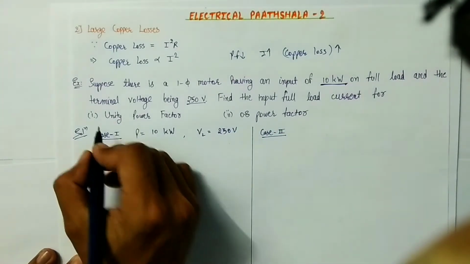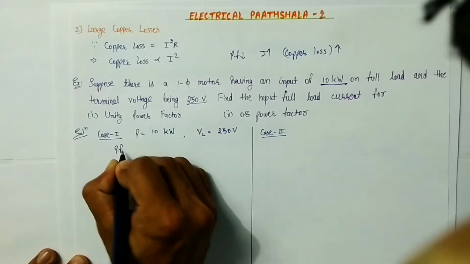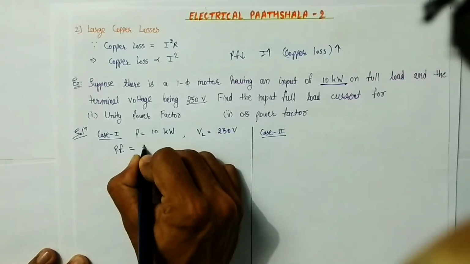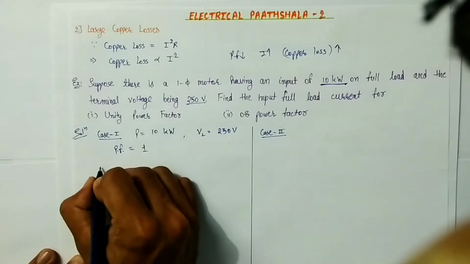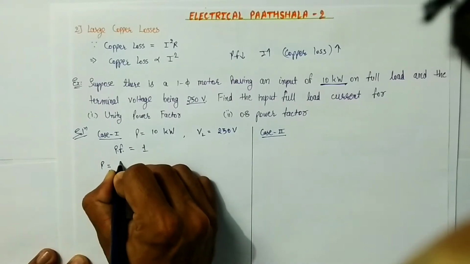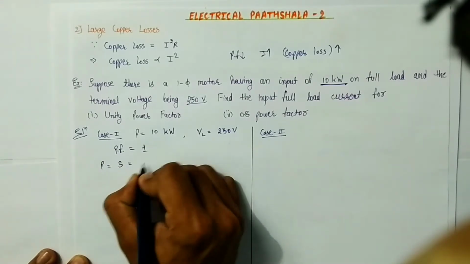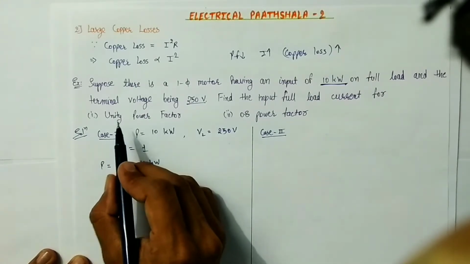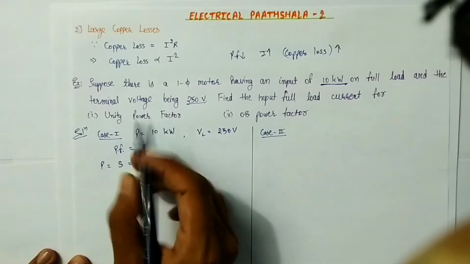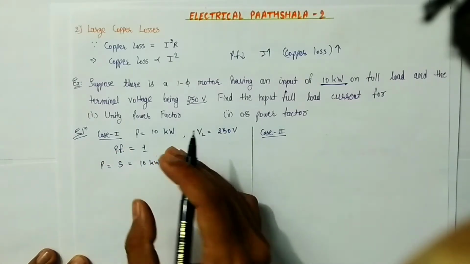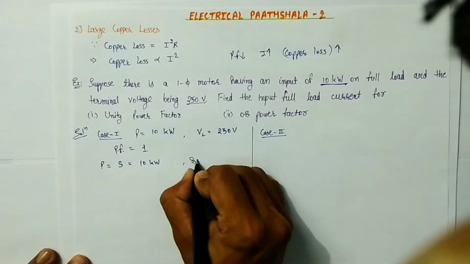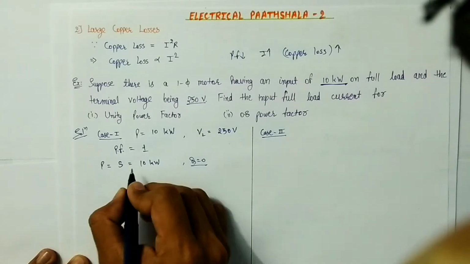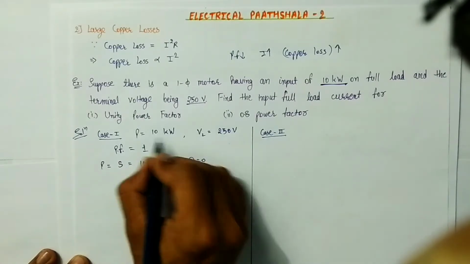Now in the first case, as the power factor of the system is unity, that means 1, it means that the active power and the apparent power will be same, that is 10 kilowatt. As the power factor of the system is unity, it means that the reactive power of the system is 0. Q is 0. Therefore P and S will be equal, and that will be equal to 10 kilowatts.